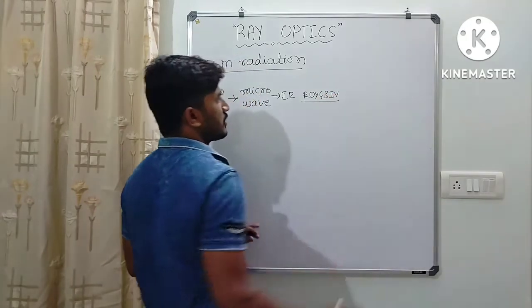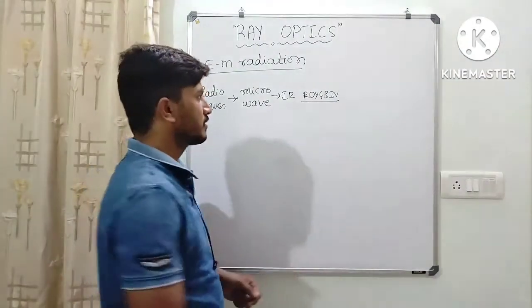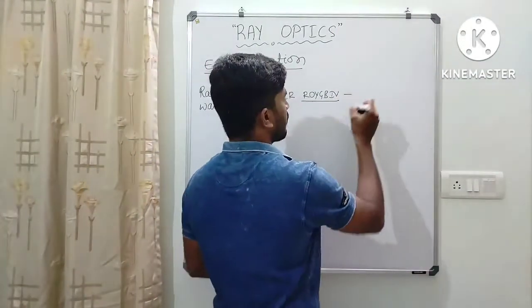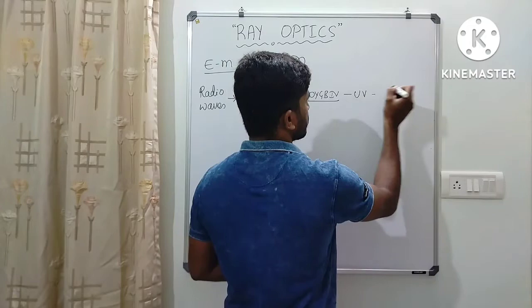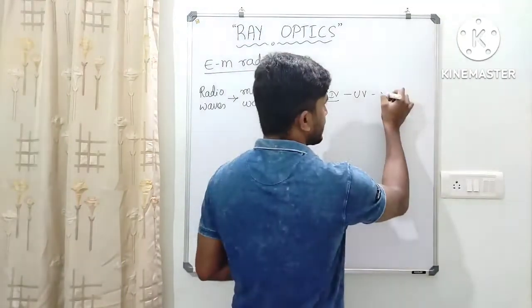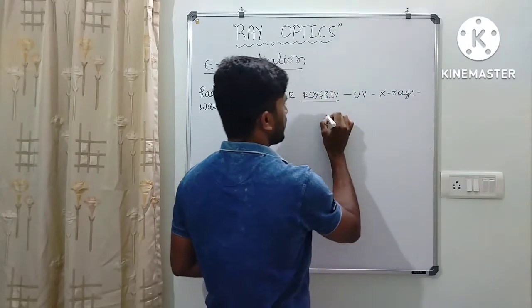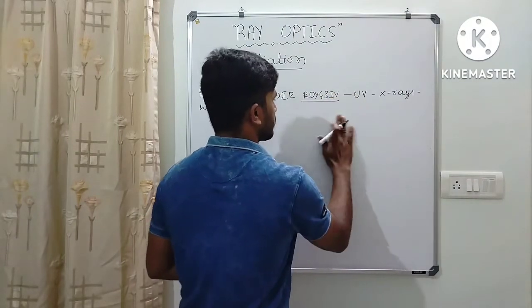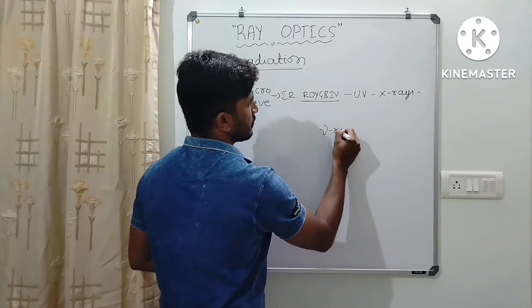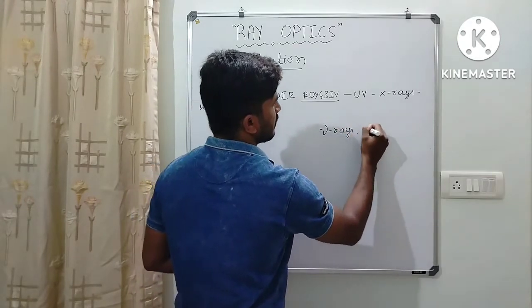So this is nothing but the white light. Then we have UV, then X-rays, then gamma radiation, then cosmic rays.